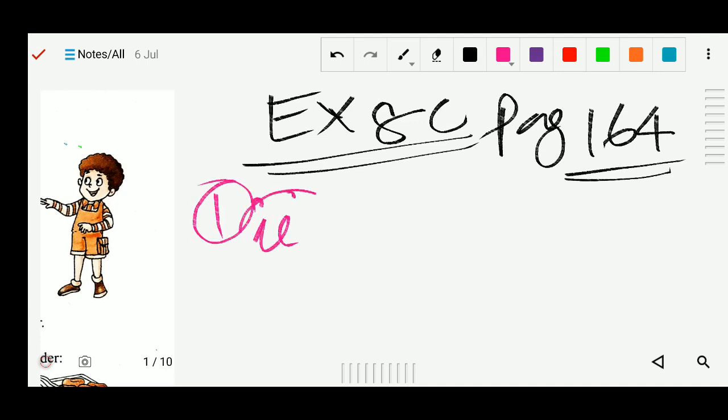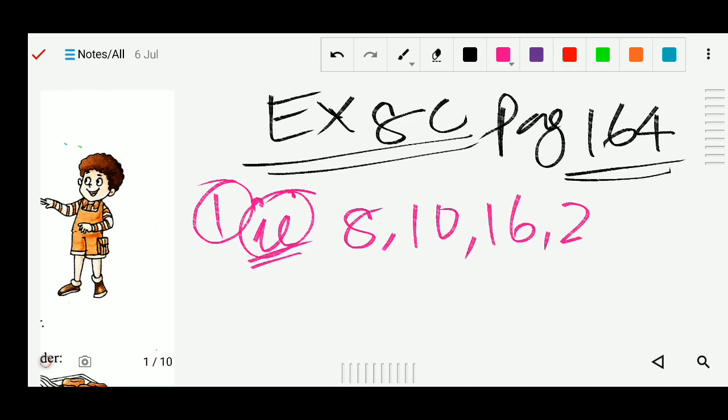Okay. We have to determine the proportion. So what is the question? Question is 8, 10, 16, 20. So these 4 quantities we have. So we have to estimate that they are in the proportion or not. So what we have to do?